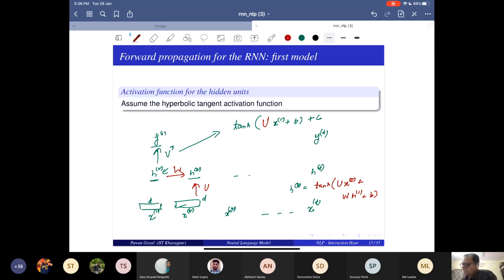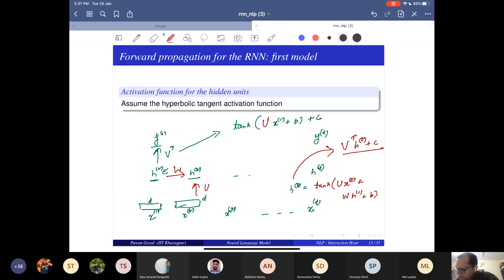And once you get H2, it is easy. So you just do V transpose H2 plus C, something like that. And then you may do a softmax over that.